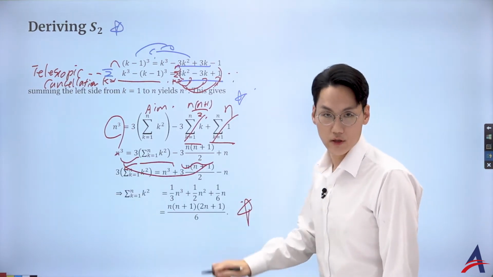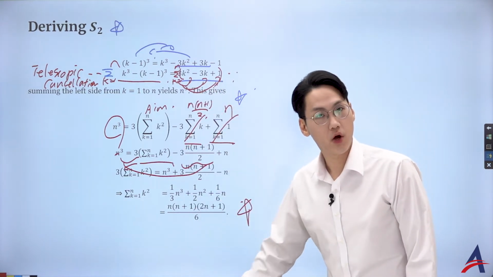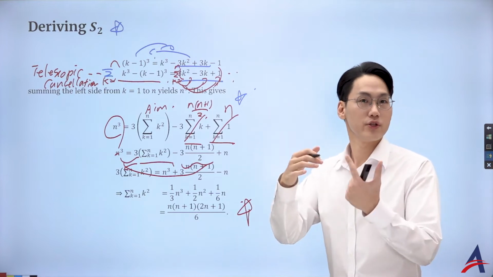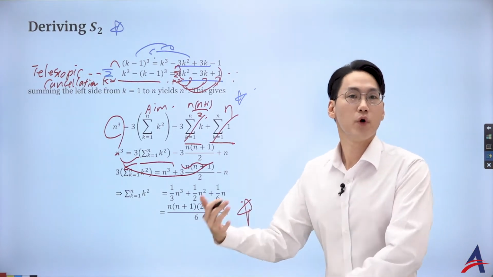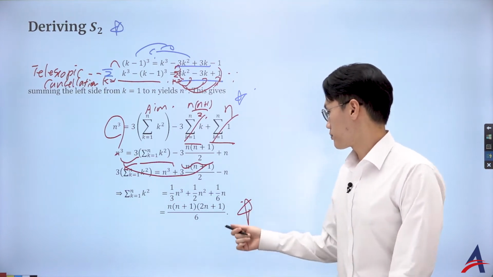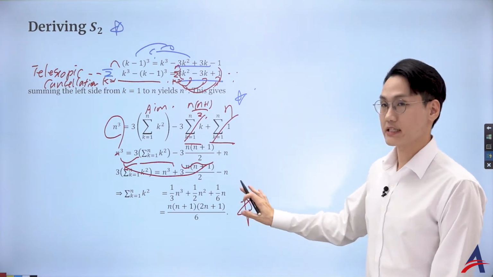You know, it's a very, very standard result, and you should know how to prove it because it could potentially be one part of your paper 3, and you use it for, you know, Riemann sum or deriving the volume formula, etc., etc. So please get to know this. You know, this is going to be popular. But yeah, that's how you derive it.